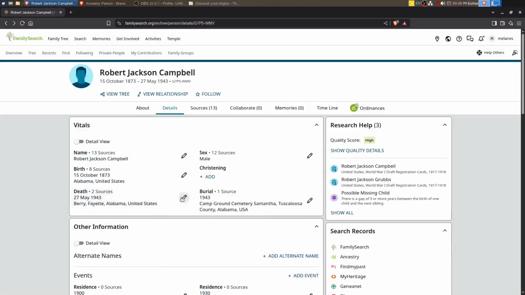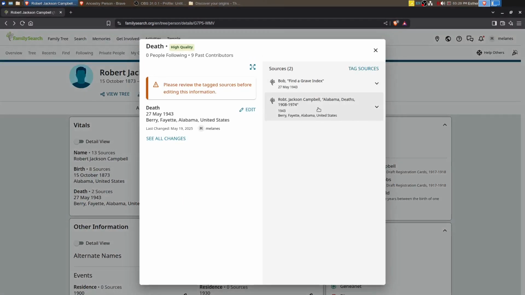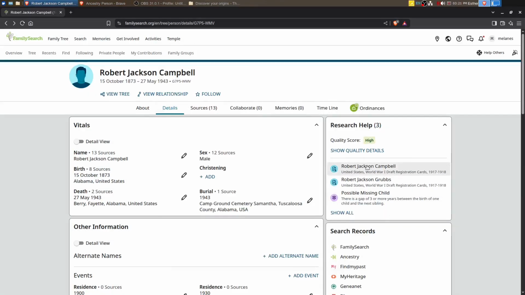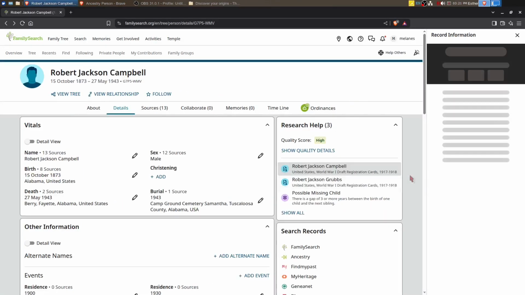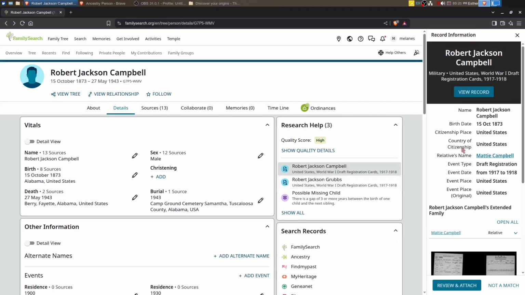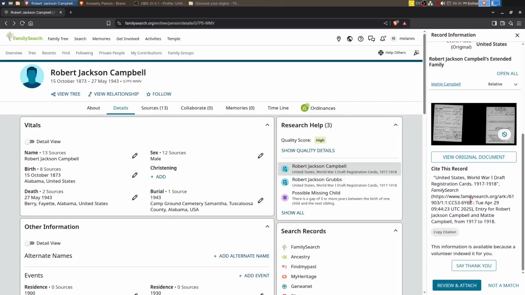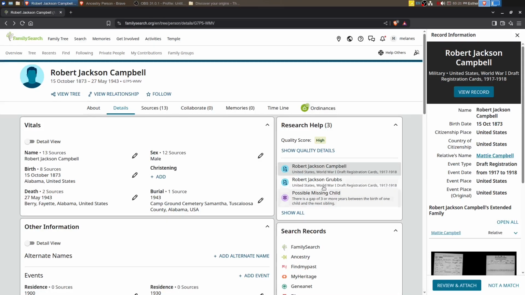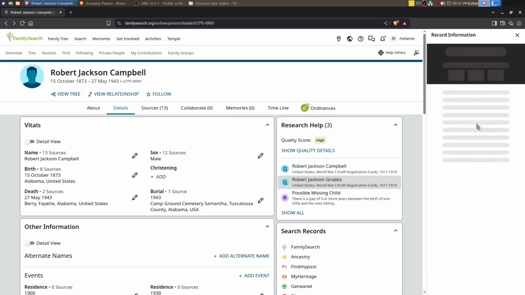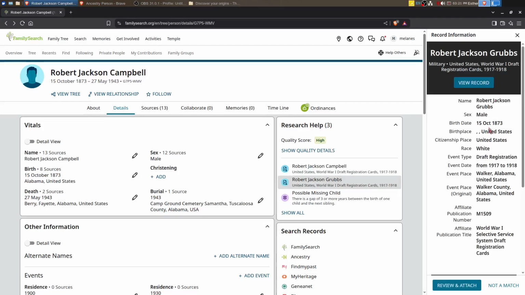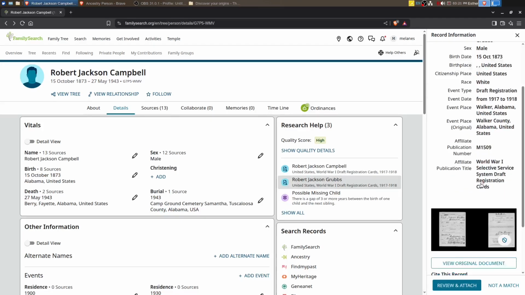All right, the death information, again, we've got a couple of record hints here. This one, Robert Jackson Campbell. We did already look at a World War I one. Okay, so this is just a duplicate for whatever reason. Robert Jackson Grubbs would not be a match. It does have the exact same birth date. Let's look at this.